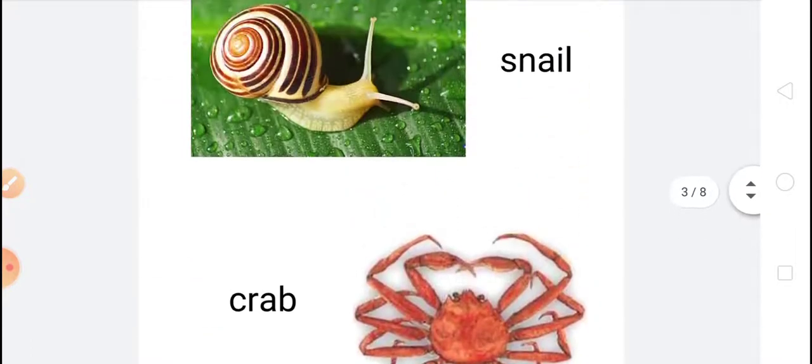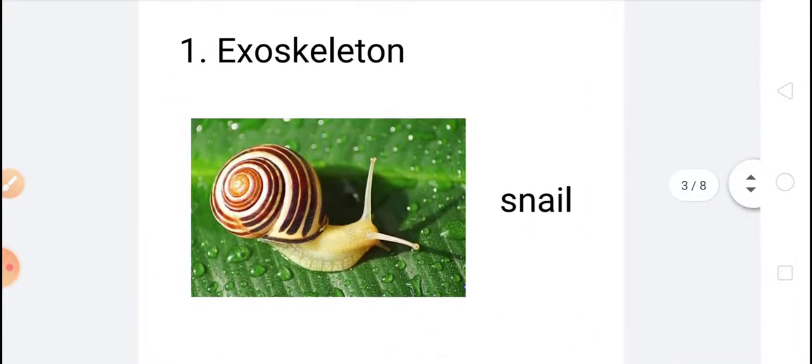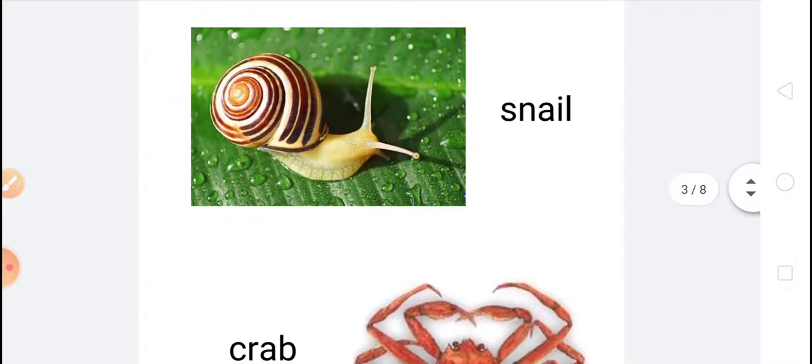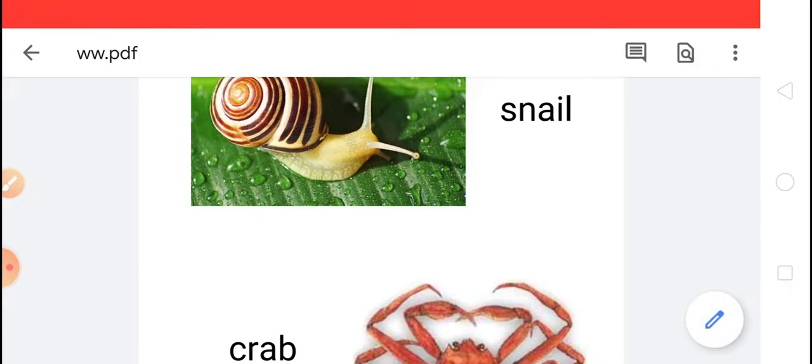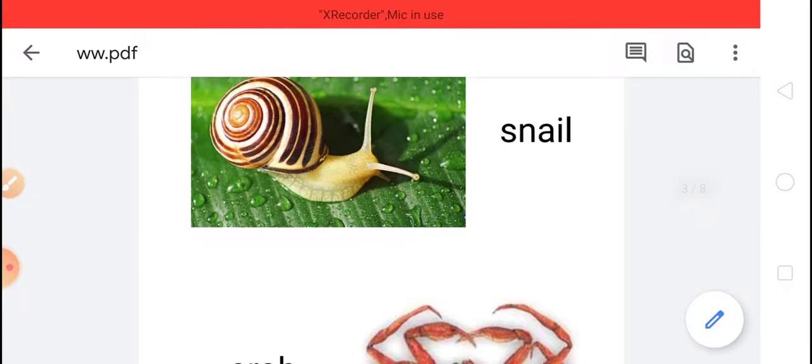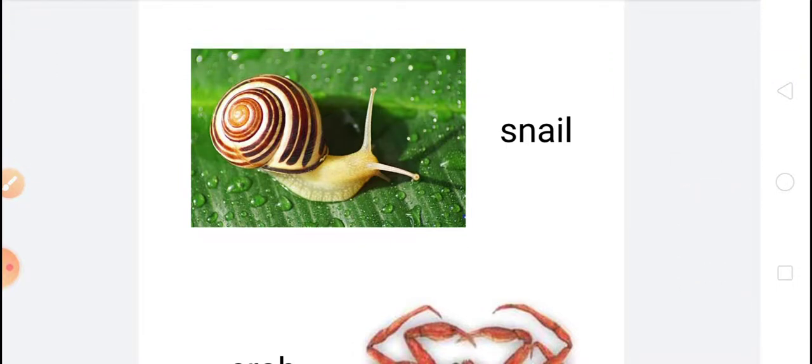But in case of snail and crab, the skeleton is present outside the body, and it protects the soft body of the animal. The function of the exoskeleton is mainly to provide protection to the animal's soft body and to help in excretion, sensing, support and feeding.